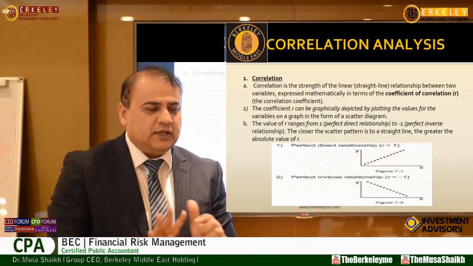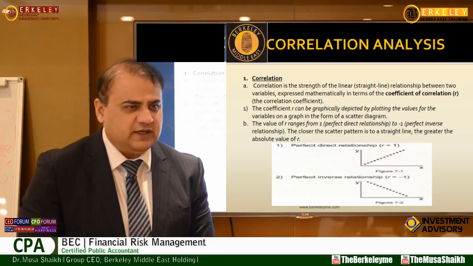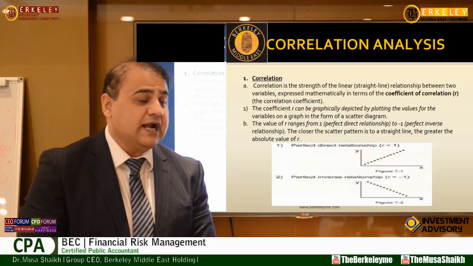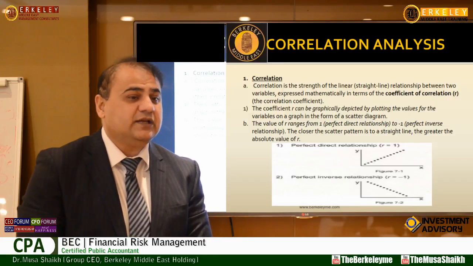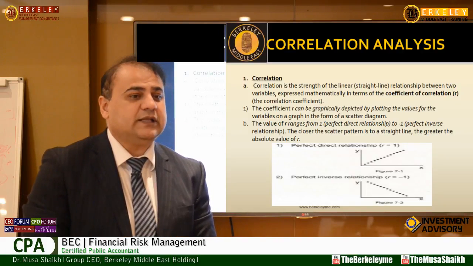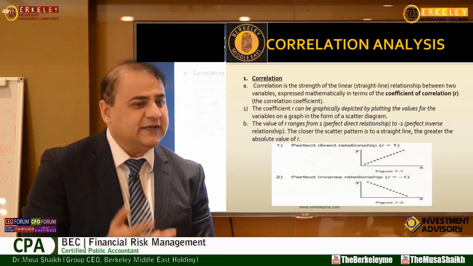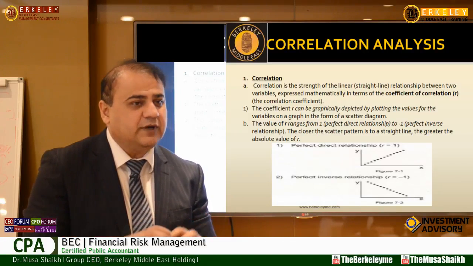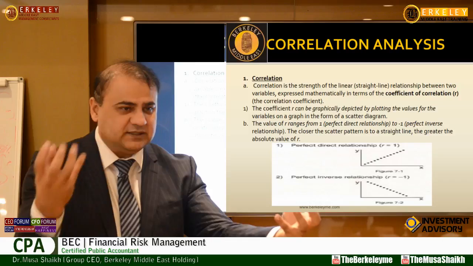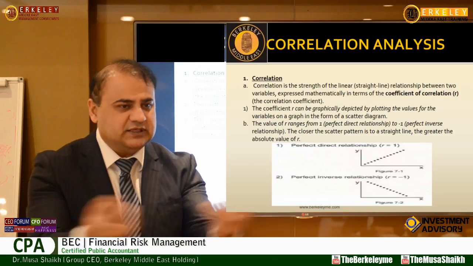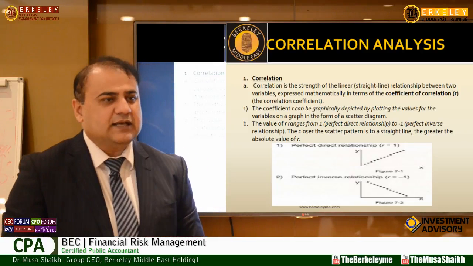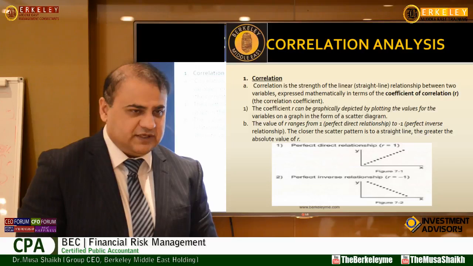Because I know you can increase sales in 4 or 5 ways. One is you will increase your product line, you will increase your advertisement, you will increase your number of stores and showrooms, right? All this needs investment and an increase in expenses. This is a correlation between the expansion plan and the investment expenses, manpower, machinery, equipment. These are correlated. So this correlation we study at the time when we are going to develop the budgets.